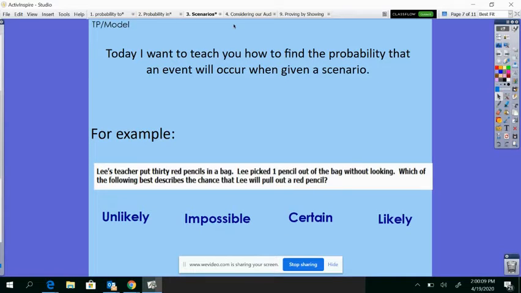All right, so today I want to teach you guys how to find the probability of an event that will occur when we are given a scenario. So for example, Lee's teacher put 30 red pencils in a bag. Lee picked one pencil out of the bag without looking. Which of the following best describes a chance that Lee will pull out a red pencil?